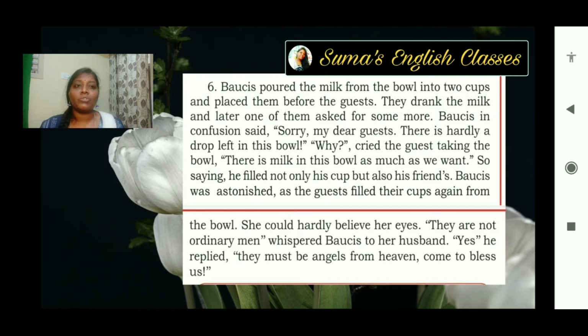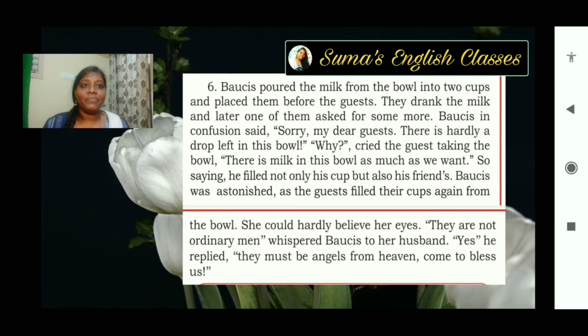So saying, he filled not only his cup but also his friend's. Baucis was astonished as the guests filled their cups again from the bowl. She could hardly believe her eyes. "They are not ordinary men," whispered Baucis to her husband. "Yes," he replied, "they must be angels from heaven, come to bless us." See what happened? There is a kind of surprise here.